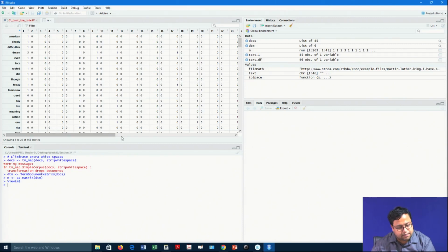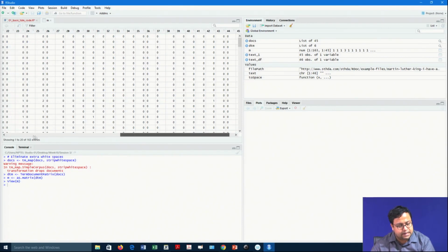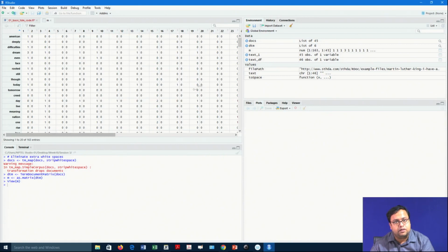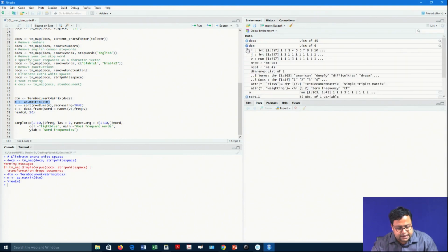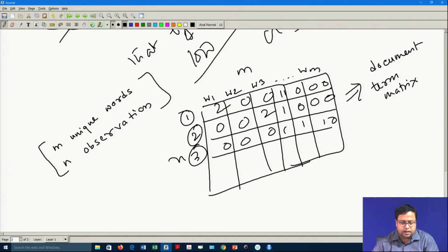If I do the row sums of this particular matrix form that you are seeing, then what you will get is the total frequency of that particular word. But actually, in the document term matrix, DTM gives me the i, the j and the v. Remember, there were 163 unique words with 45 observations.